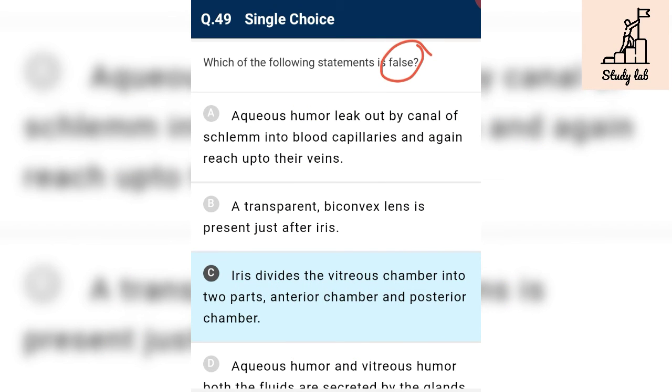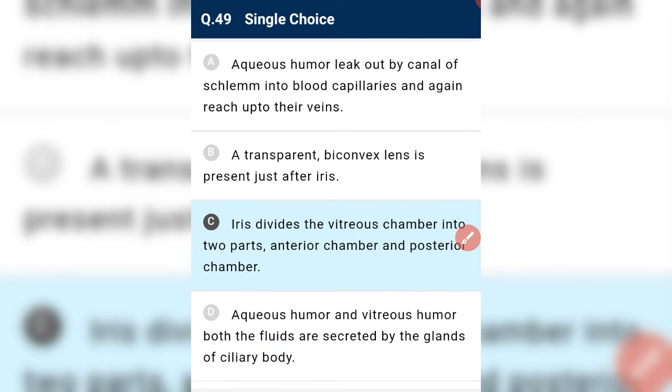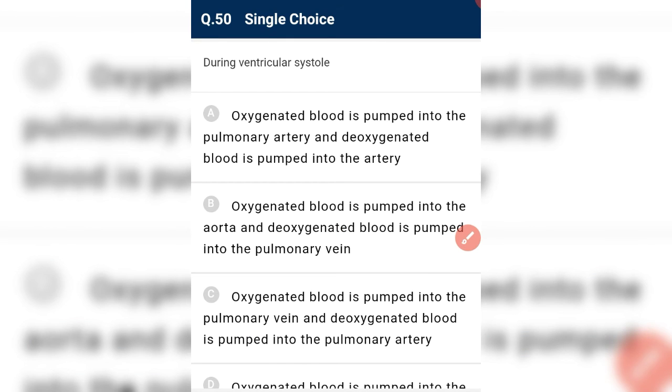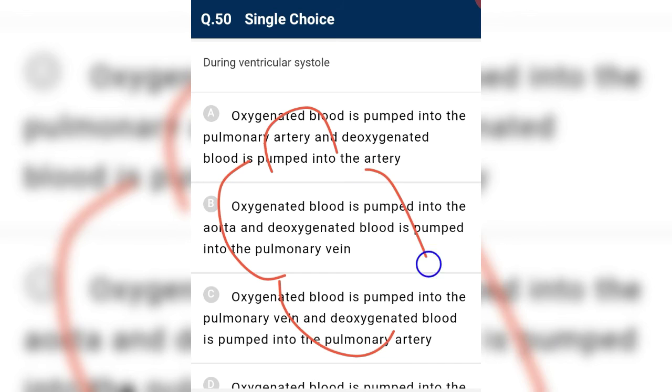Aqueous humor and vitreous humor both are the fluid that is secreted by the ciliary body. Yes, the ciliary body contains some gland which secrete aqueous humor, which is in front of the lens, and vitreous humor which is in back side of the lens. So it is correct. During ventricular systole, we have the heart like this.